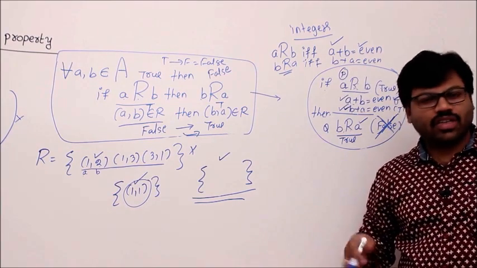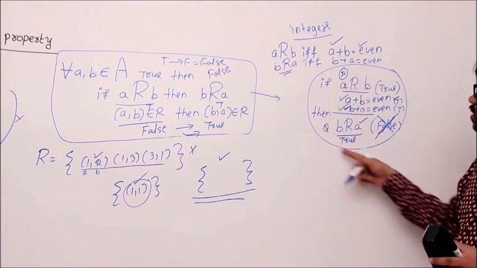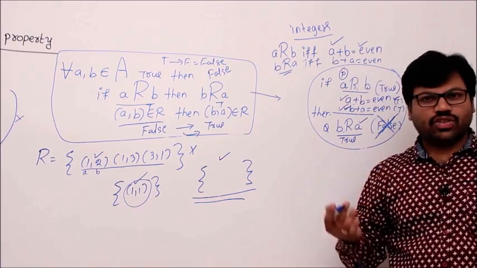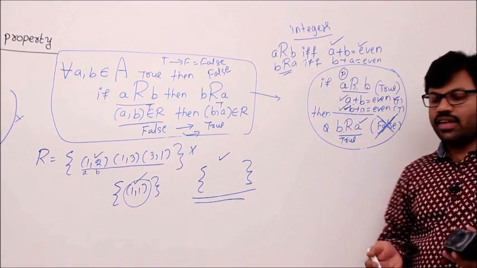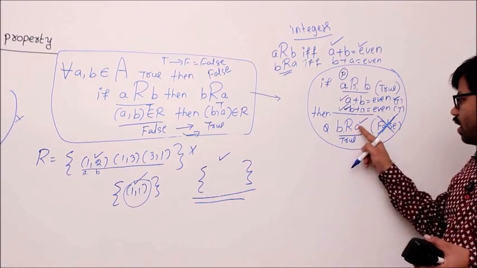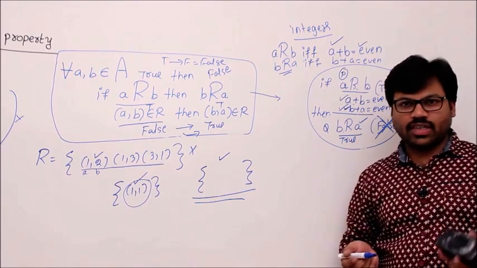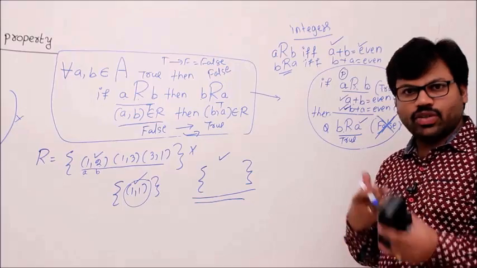That is impossible, isn't it? That's why this definition is always true. You tried to make true false case, but you did not get it. At the end of the day, you got B relates to A as true. Understand? Let's take one more example and do the same.